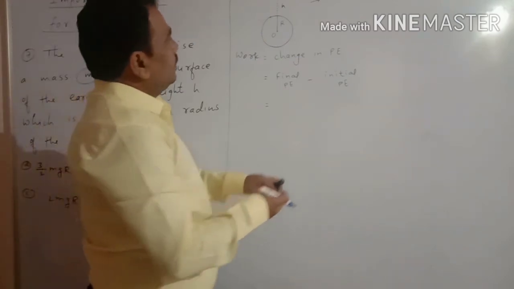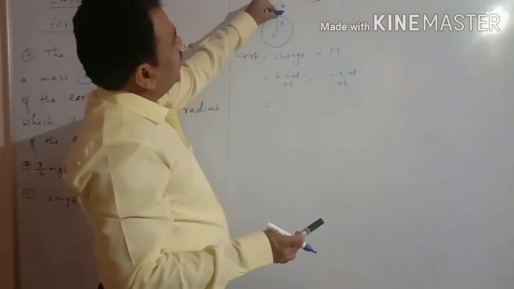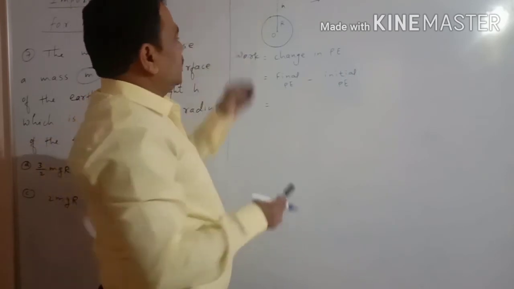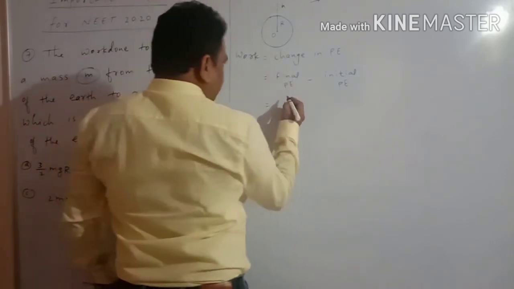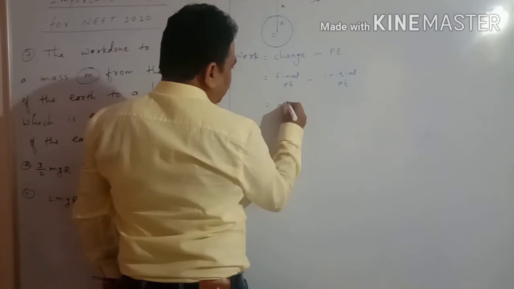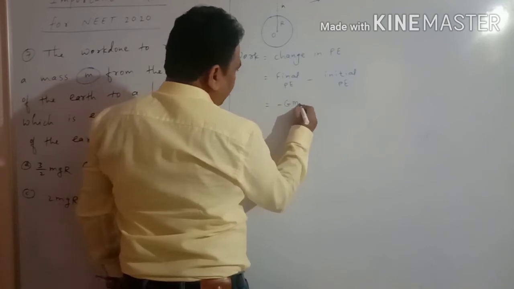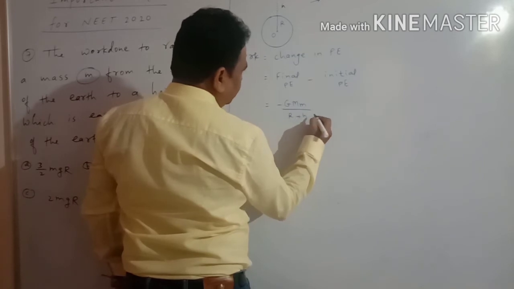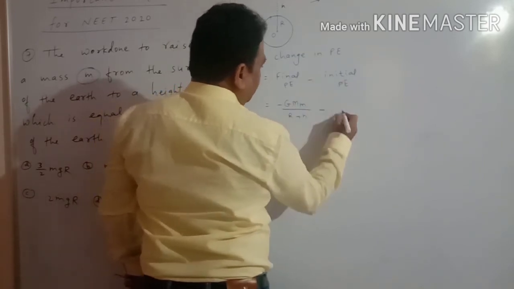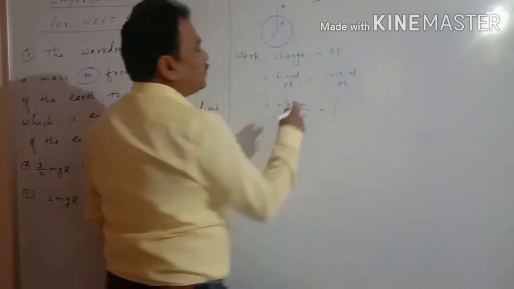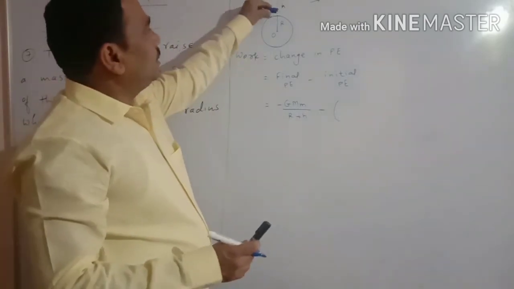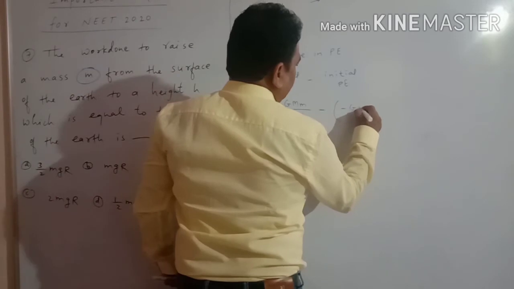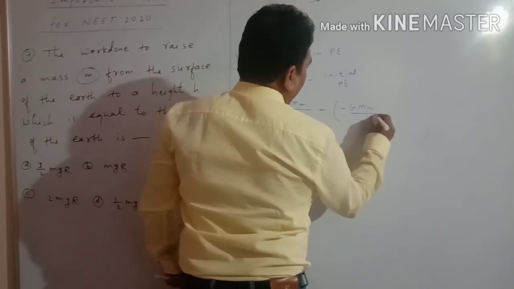Final means when the particle is at a height from the earth surface. So its final potential energy is minus GMm upon R plus h, minus the initial potential energy. Initial means when the particle is on the earth surface. So minus GMm upon R.